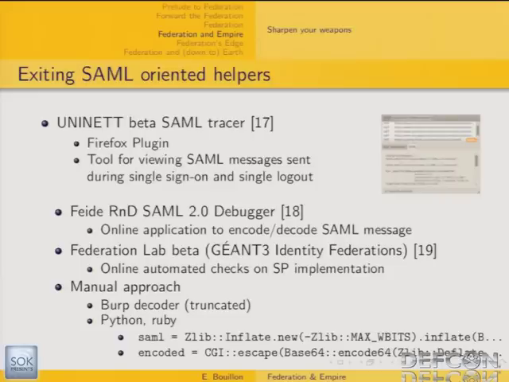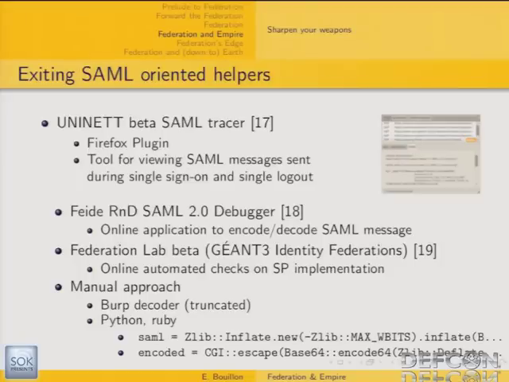And the last one is really an interesting one. It is provided by DN3 Identity Federation, as part of their initiative called Federation Lab. Basically, it's an online automated check of service provider implementations.